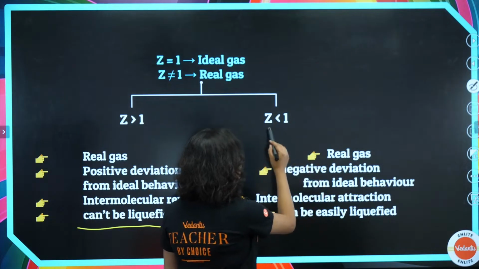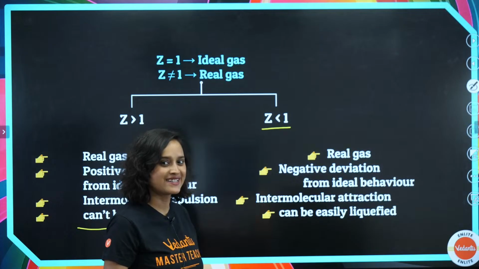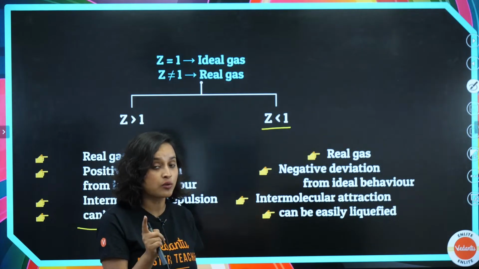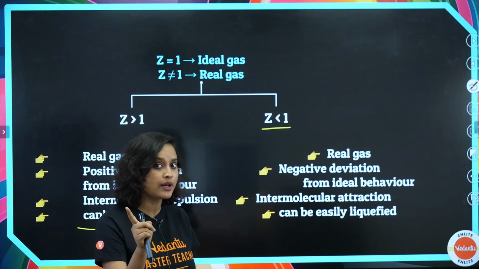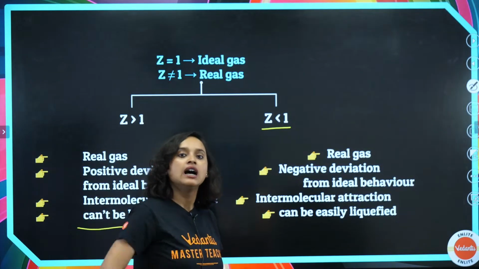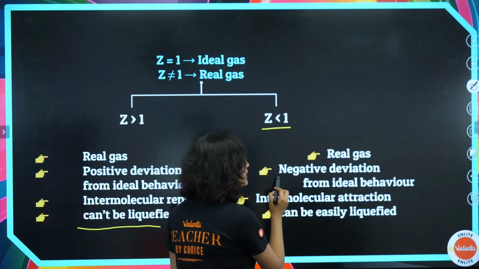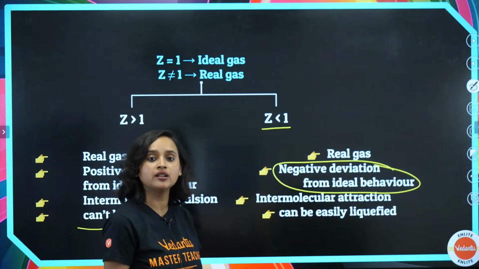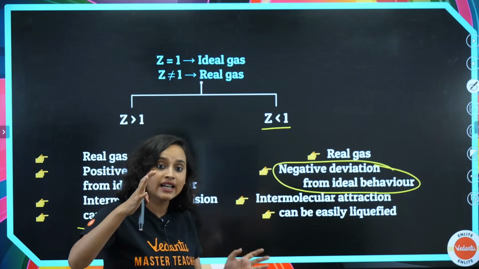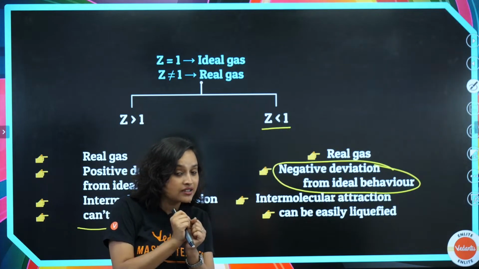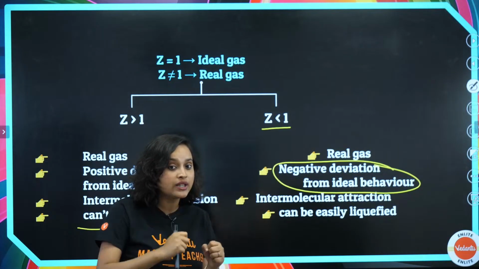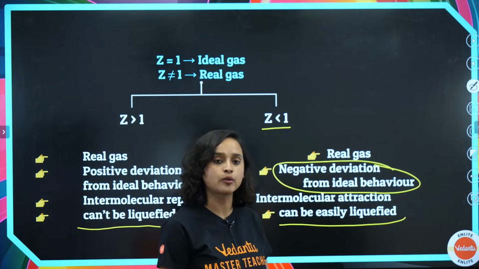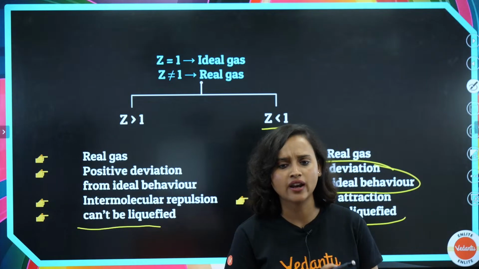Now here you see Z is lesser than 1. Yet again it will still be a real gas because it's still not equal to 1. It is lesser than 1 but not equal to 1. So this is also a real gas. Now this time you will get a negative deviation from the ideal behavior. And that means that intermolecular attraction is happening. There will be intermolecular attraction between them. And this can be easily liquefied. So these are the properties that you might have to remember.